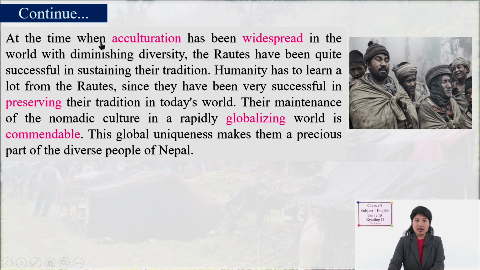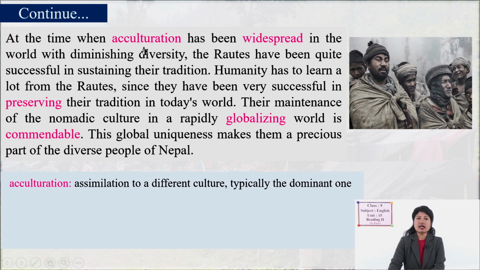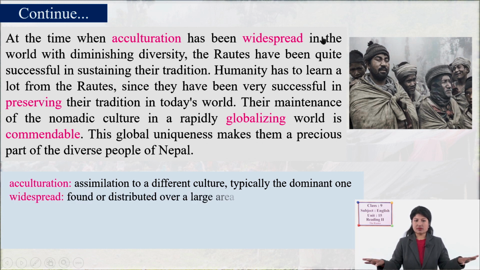Acculturation means assimilation to different cultures, typically the dominant one. We are also being accultured, as one culture dominates another. At that time, it has been widespread everywhere.